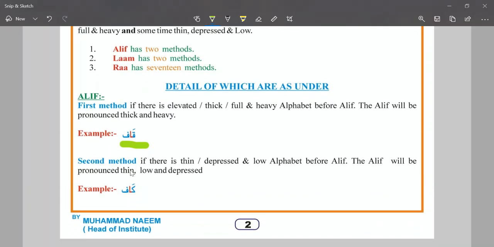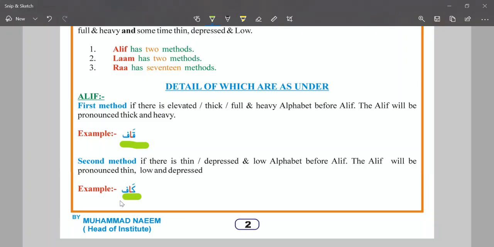The second method: if a Mustafila letter, not a Mustalia letter, comes before Alif, then the sound of Alif will be pronounced with the low, depressed sound, with the thin sound. For example, Kaf is the Mustafila letter, and Alif comes after that. So now you can see we are pronouncing and spelling this word: Kaf Alif Zabar Ka.